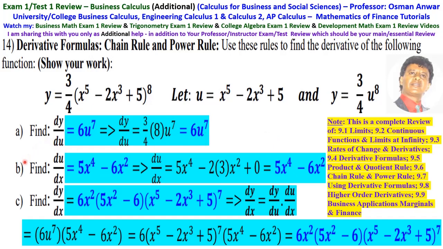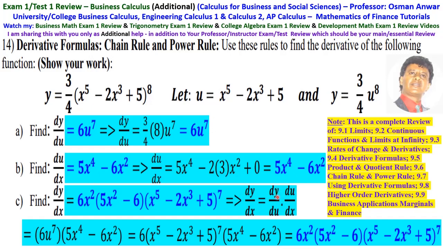Then find du by dx. du by dx is simply 5x to the 4 minus 6x squared. The derivative of 5 is 0. So this is 5x to the 4 minus 6x squared. Then C is find dy by dx by, we know, multiplying dy by du, which is A, times du by dx, which is B. You will find dy by dx.